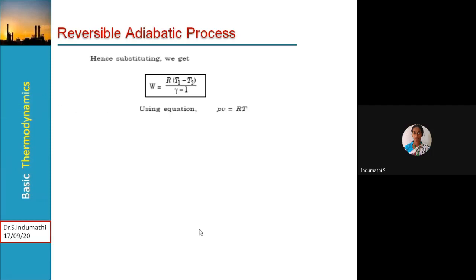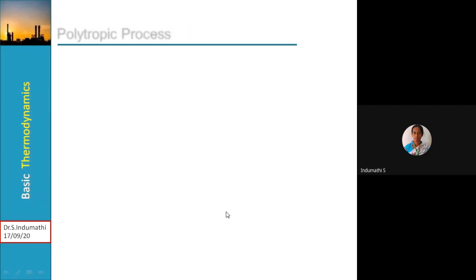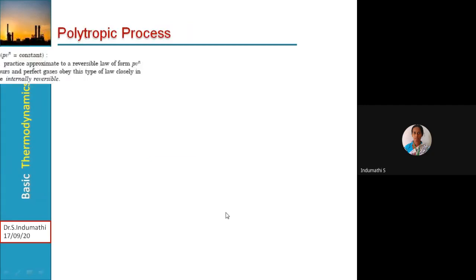The same again we have got using the equation PV is equal to RT: W is equal to P1 V1 minus P2 V2 divided by gamma minus 1. So depending upon the data given in the problem, you have to select the appropriate expression. Then the next one is polytropic.